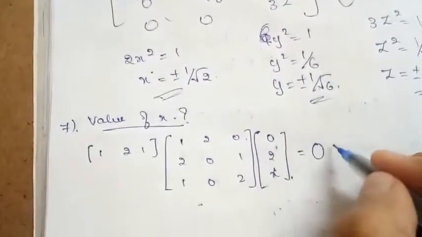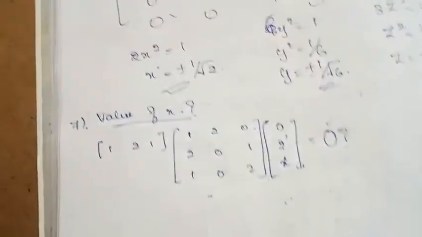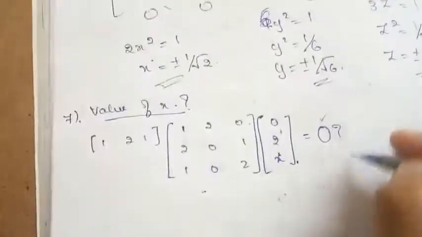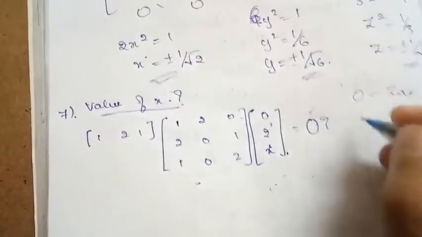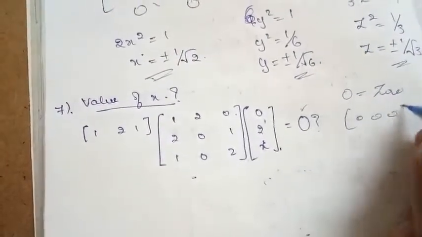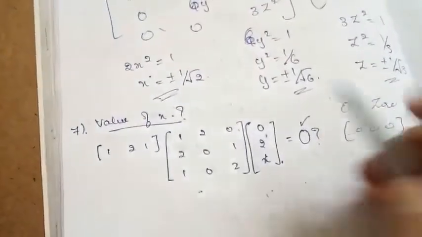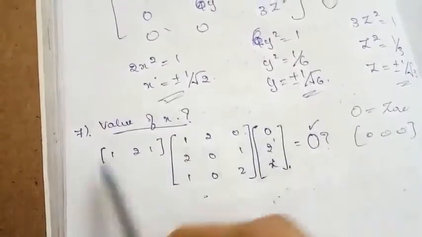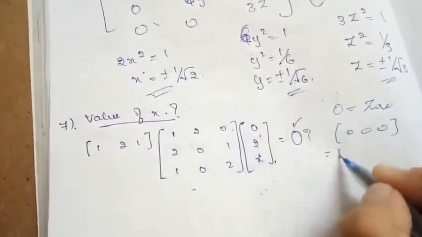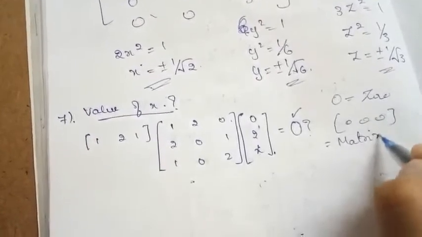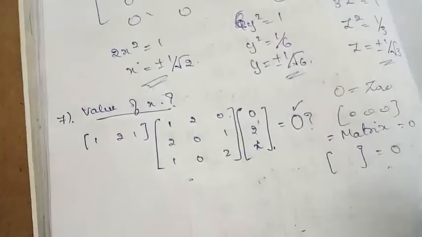In the RHS they have given this as 0. We need to identify whether it is a 0 matrix. So O is nothing but a 0 matrix, which implies that each and every element is equal to 0. You should understand it properly, because in the LHS it is a matrix, so the RHS must also be a matrix itself, because a matrix cannot be equal to 0.